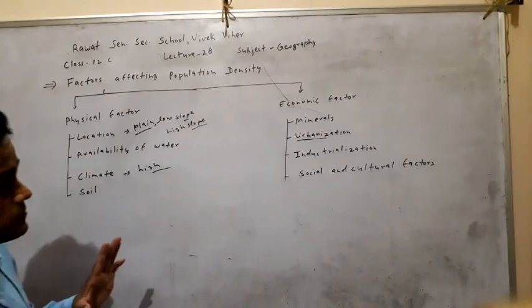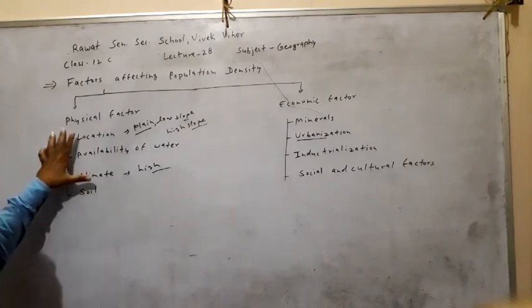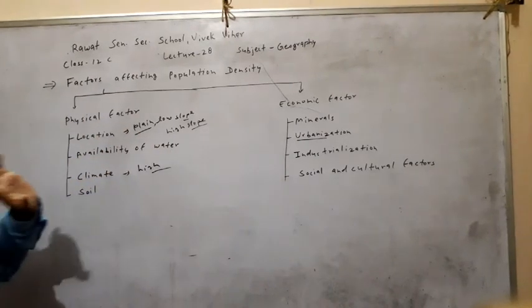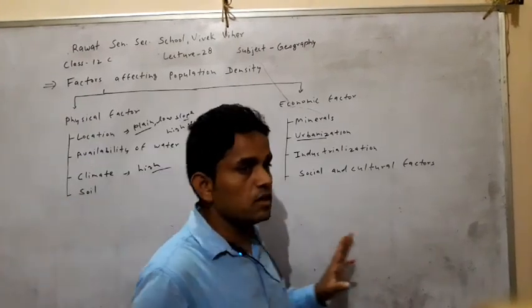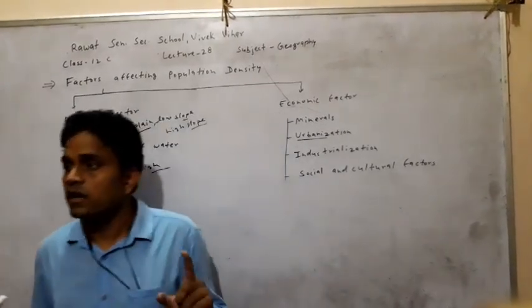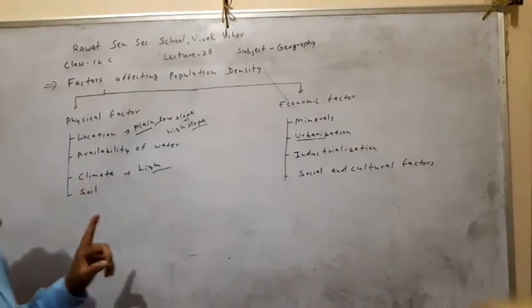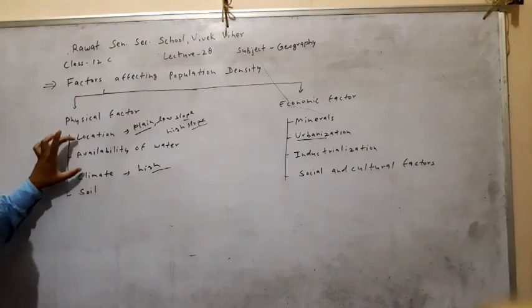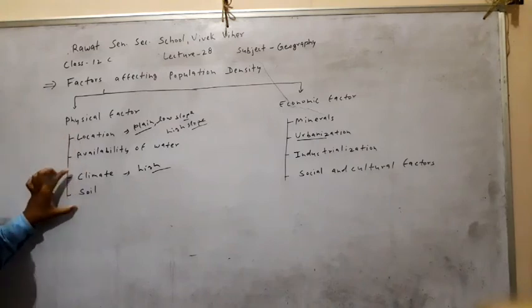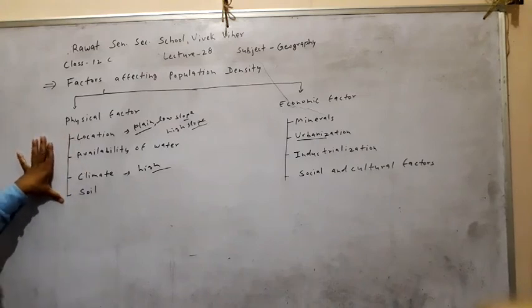First of all, we have physical factors, economic factors, and social and cultural factors. Where there are suitable conditions for living, population density is high, and where unsuitable, population density is low. Location, availability of water, climate and soil affect the population density.